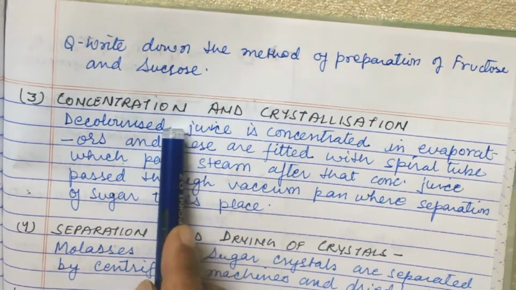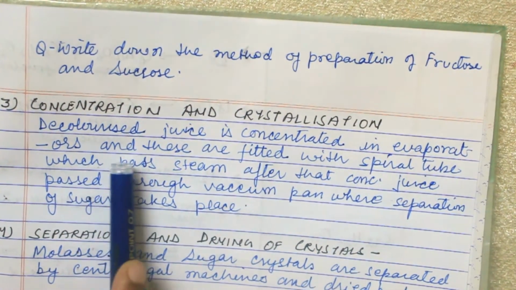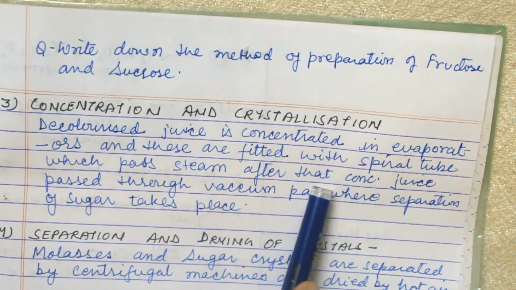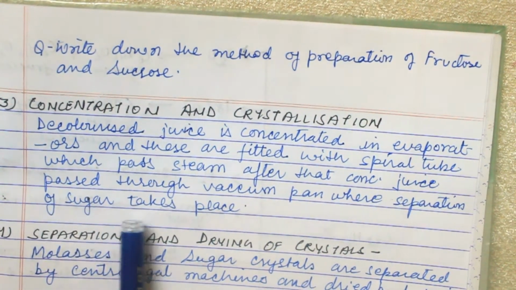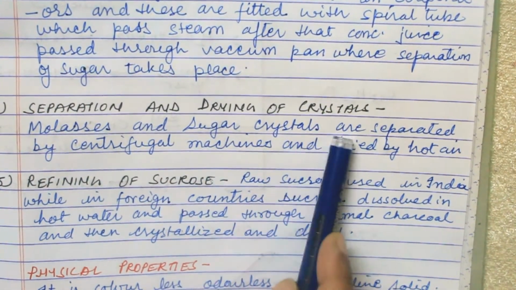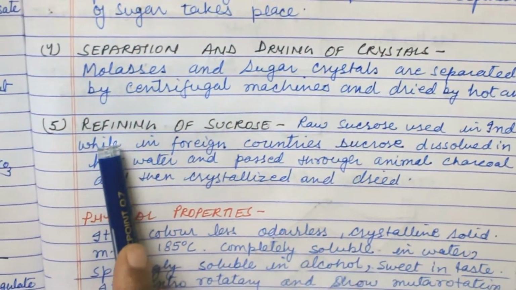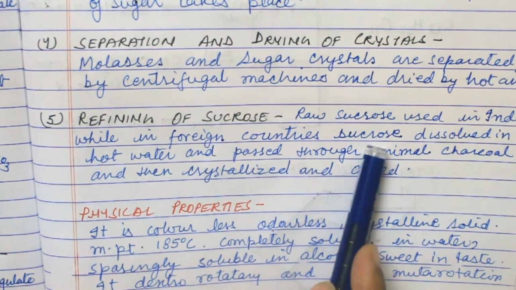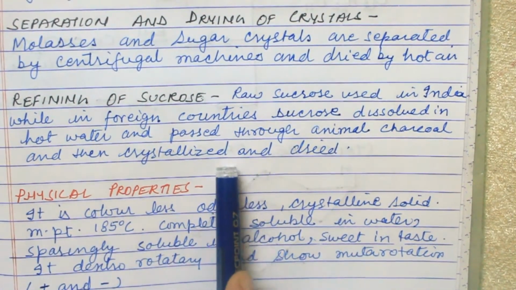Now next is concentration and crystallization. Decolorized juice is concentrated in evaporators, which are fitted with a spiral tube through which steam passes. After that, concentrated juice passes through a vacuum pan where separation of sugar takes place. Now separation and drying of crystals. Molasses and sugar crystals are separated by centrifugal machine and dried by hot air. Next is refining of sucrose. Raw sucrose is used in India, while in foreign countries sucrose is dissolved in hot water and passed through animal charcoal and then crystallized and dried.